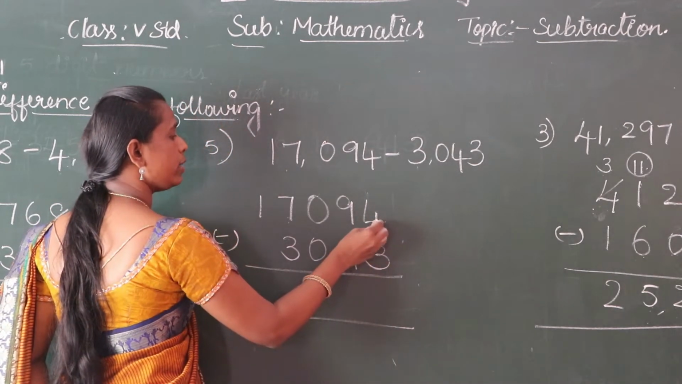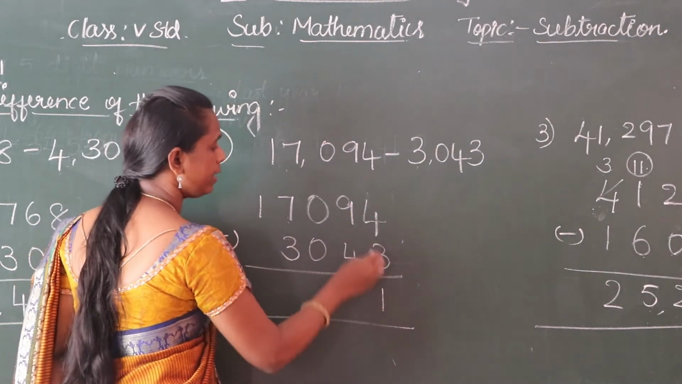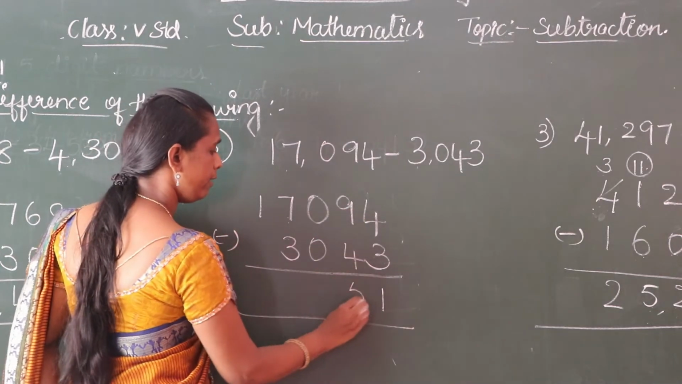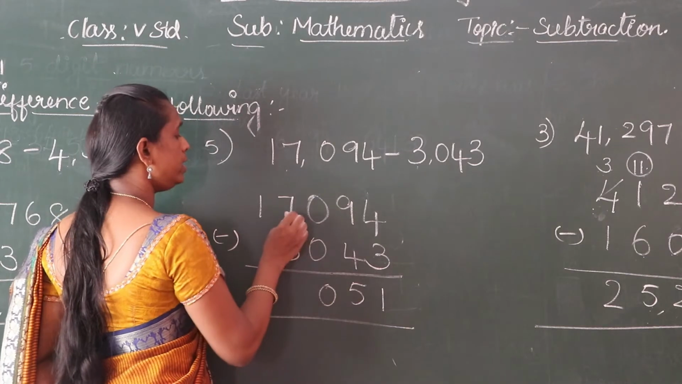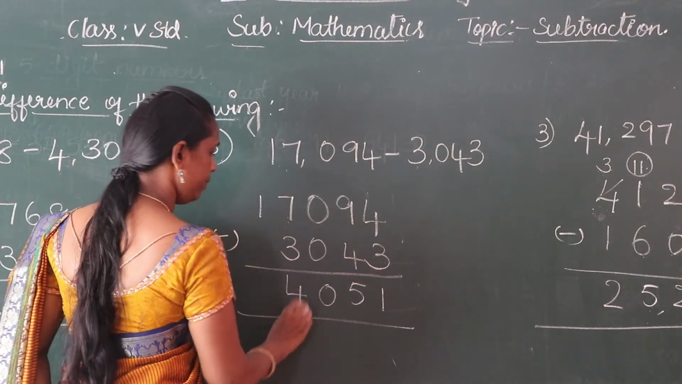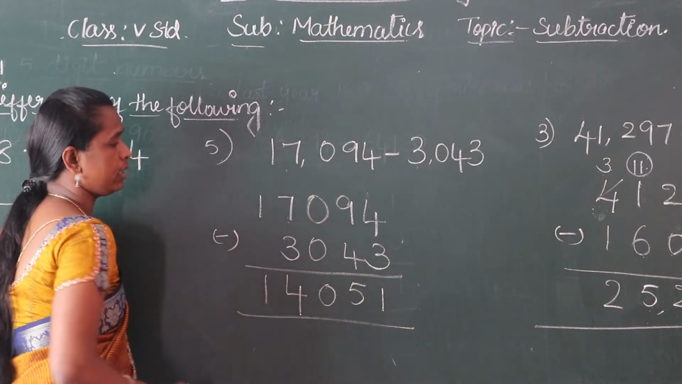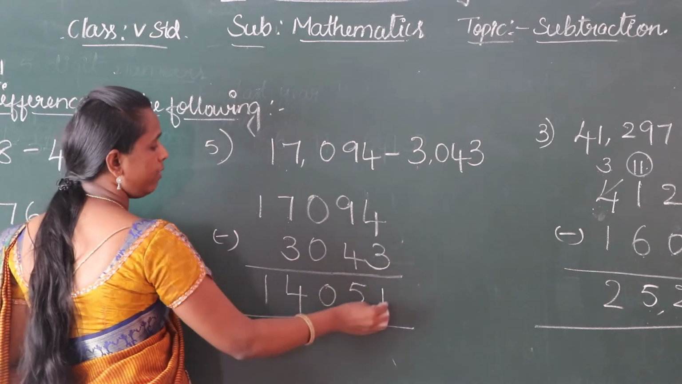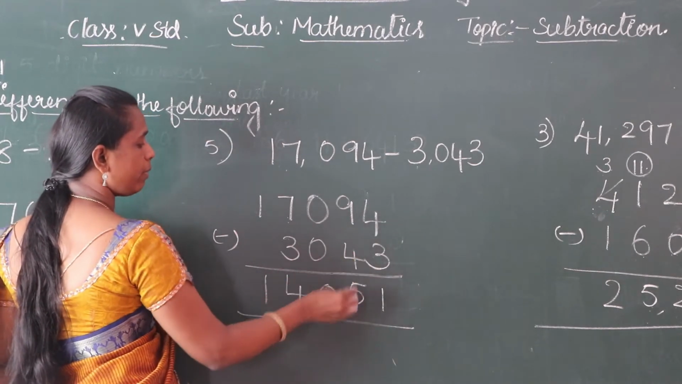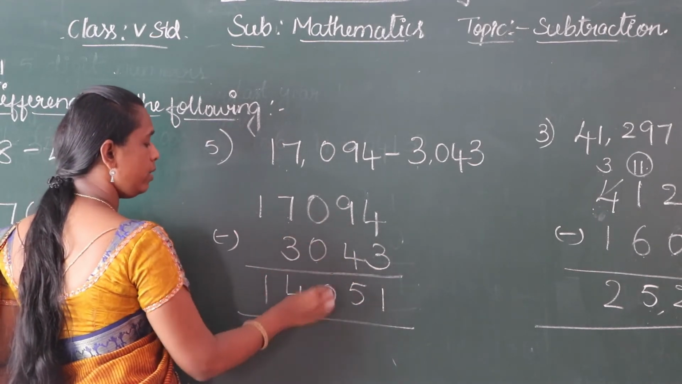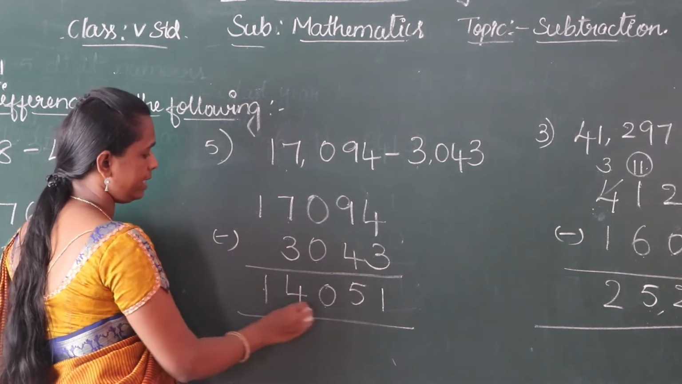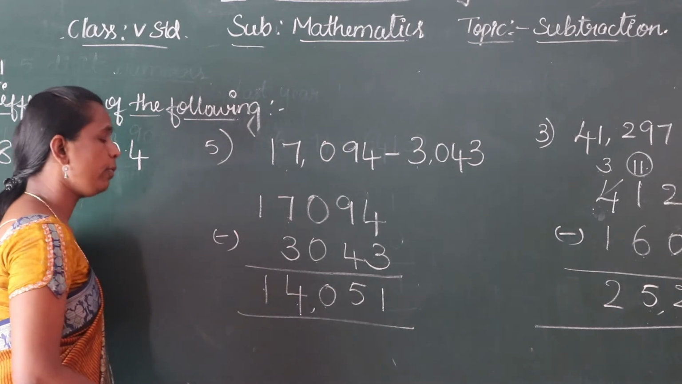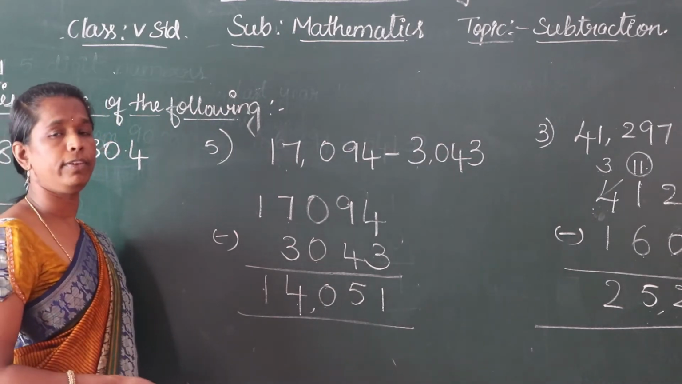4. Do the subtraction. 4 minus 3, 1. 9 minus 4, 5. 0 minus 0, 0. 7 minus 3, 4. 1 as it is. 4 minus 3, 1. 9 minus 4, 5. 0 minus 0, 0. 7 minus 3, 4. 1 as it is. The final answer is 14,051.